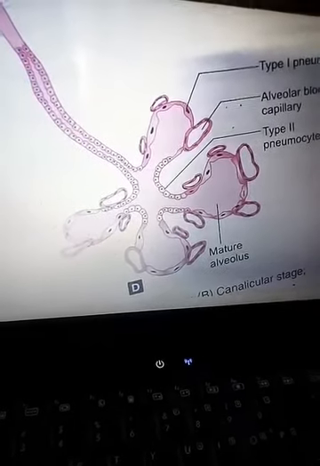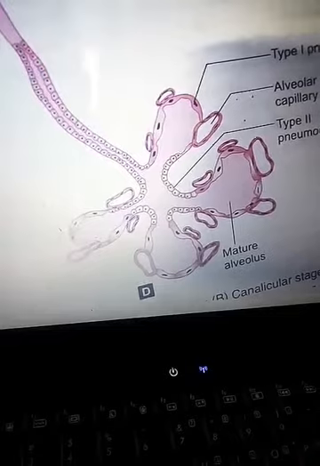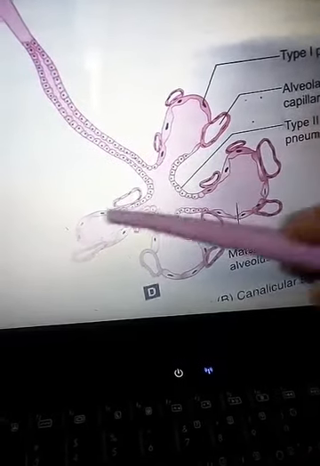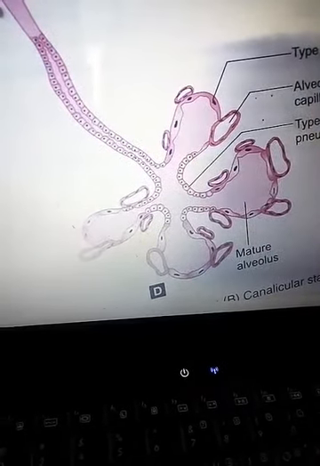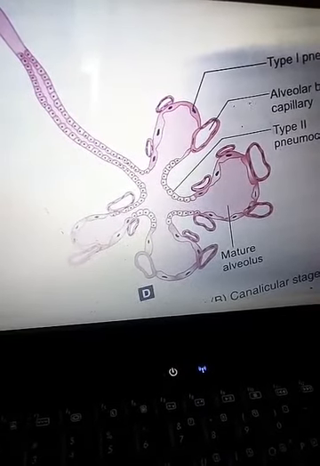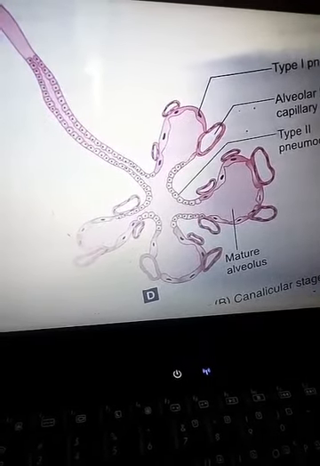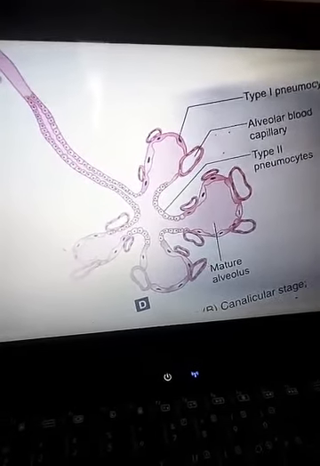Here the division of respiratory bronchioles forms the alveolar duct. We have the definitive alveolar sacs, we have the duct, we have the sacs. We have 2 types of cells. So it is the mature lung, and this continues from birth up to 8 years of postnatal life. Here you can see the rapid exchange of gases taking place.